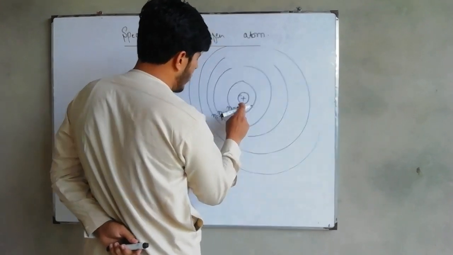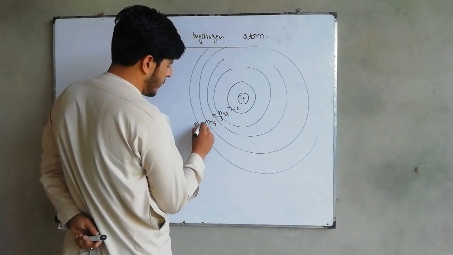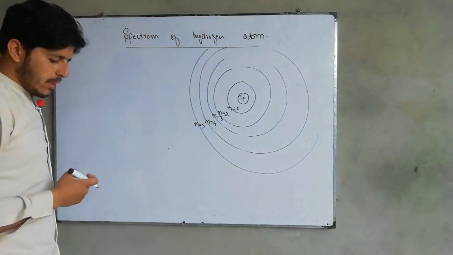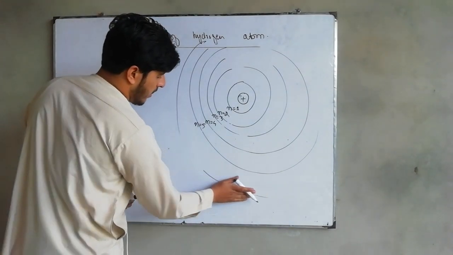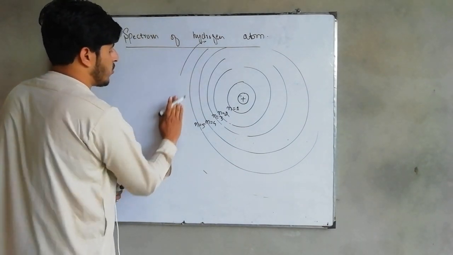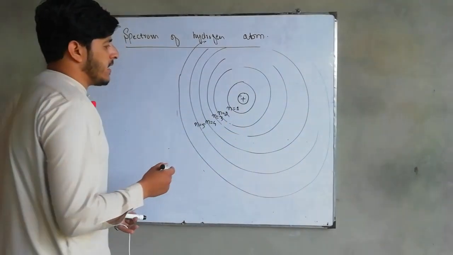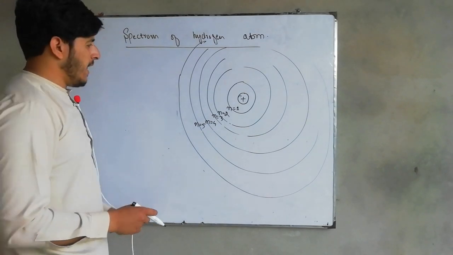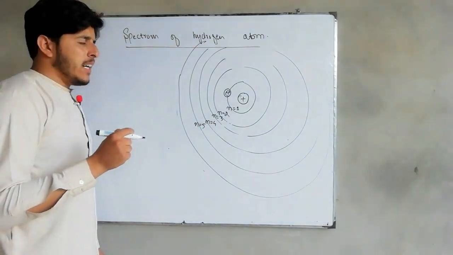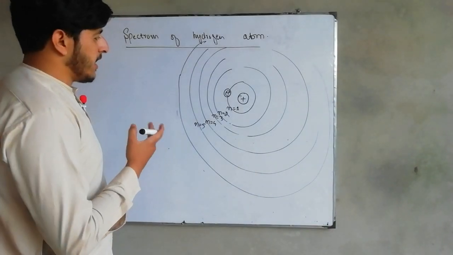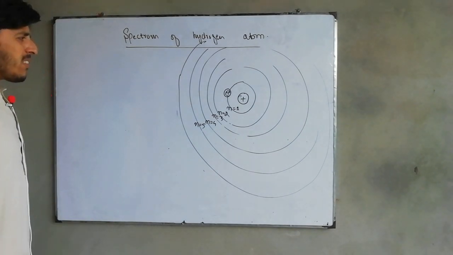Shell number 1, shell number 2, shell number 3, so n equal to 4, n equal to 5. You should know about this, and this is a very simple diagrammatic representation of the hydrogen atom. Now you know that a hydrogen atom consists of only one electron. Suppose that this electron is in the first shell of the atom.